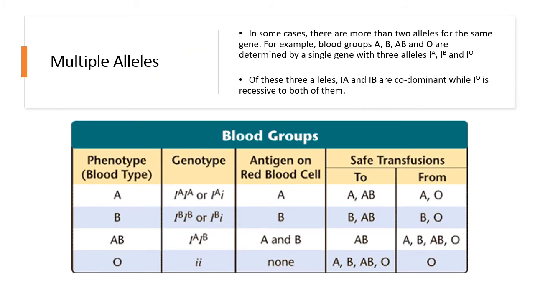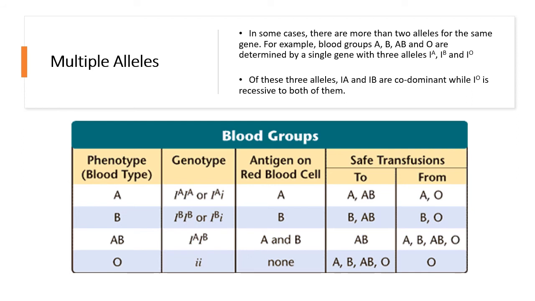Now, I think this is the last thing for this video, and then we go on into more genetics, and that is multiple alleles. So in some cases, we have more than 2 alleles. So far, we've been dealing with 2 alleles for the same gene. We've said, oh, you're either black or brown. It's either white or black. It's either pink or yellow.